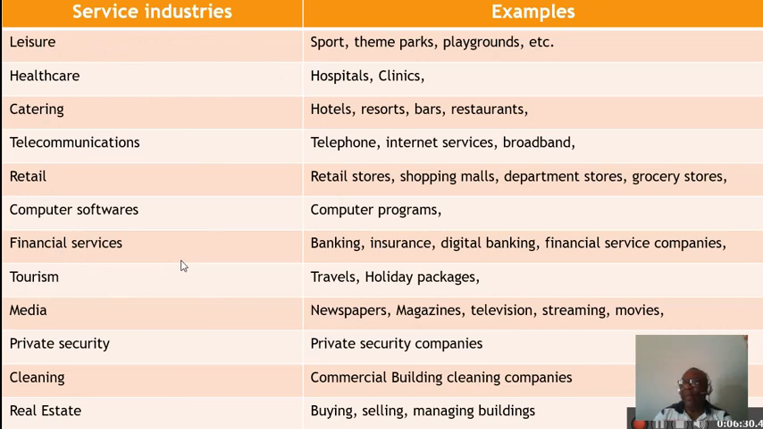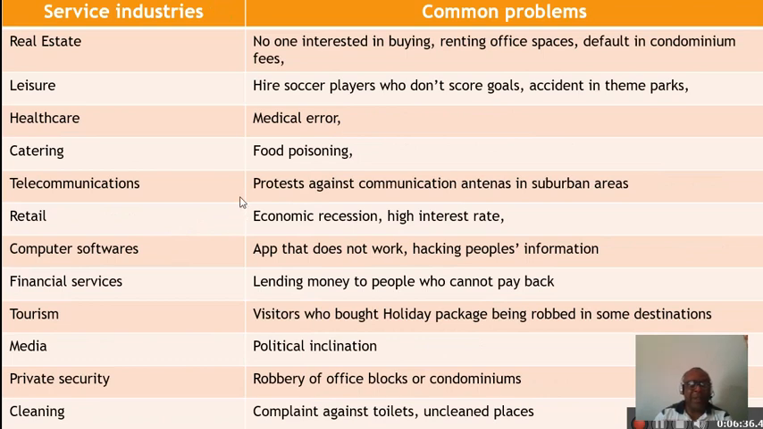And as we did with manufacturing, what are the common problems you should expect in each of these segments? For real estate, generally, the problem is if no one is interested in buying apartments or houses, or renting office spaces. For example, during COVID-19, many rental offices were affected because we were under quarantine and nothing was functioning. Most of the rental office spaces were empty. You can have that problem because the business was not moving. There is no money to rent. You can also have default in condominium fees.